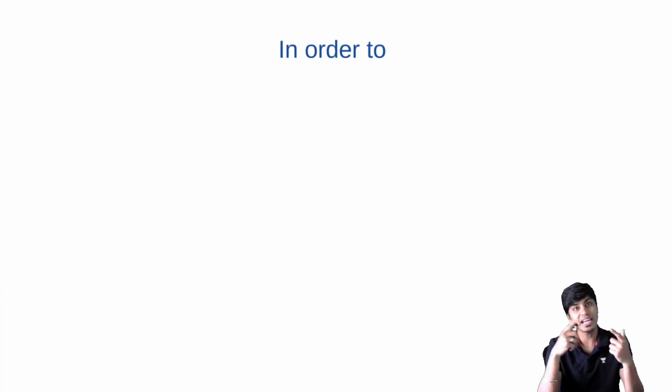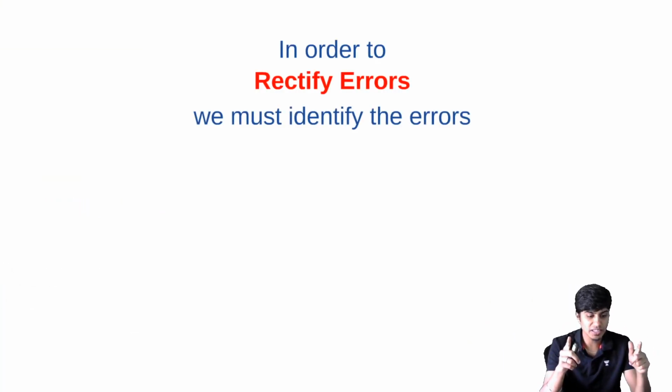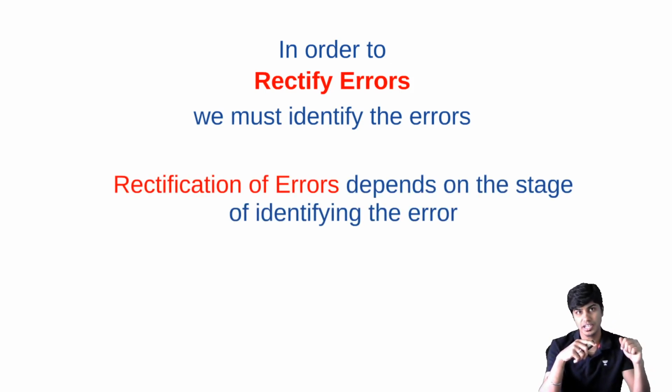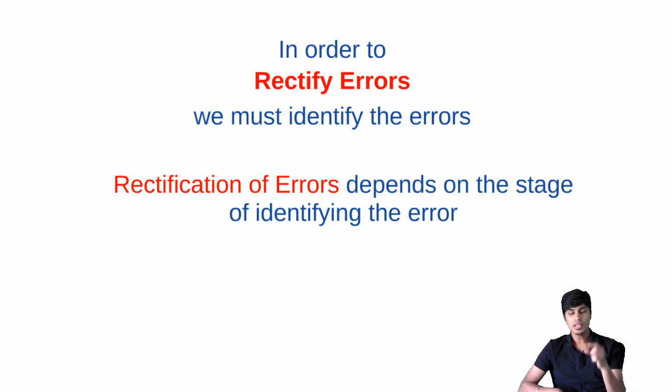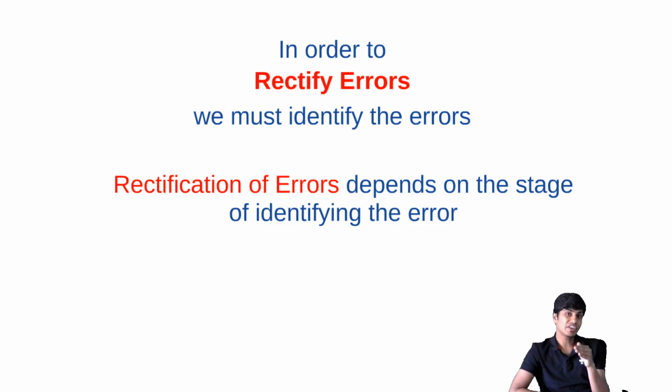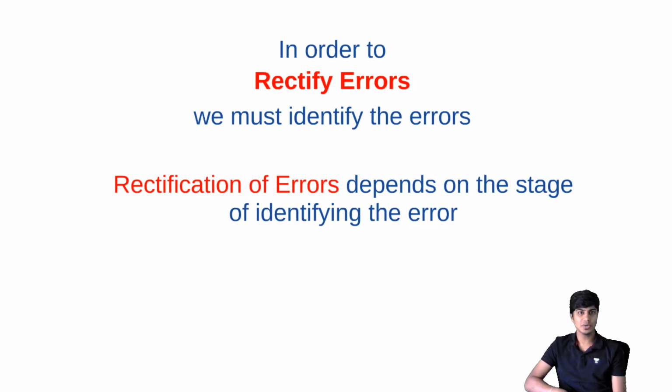And will the suspense account come in the rectification entry? This depends upon the type of the error. In order to rectify the errors, we must identify the errors, and it also depends upon the stage at which the error is identified. If the error is identified before we do trial balance, then there is no concept of suspense coming in. Why? Suspense account is opened only when trial balance does not tally. So though it is a one-sided error, if it is identified before trial balance, there will be no suspense account in the rectification entry. So that is something that we need to remember. So rectification happens depending upon the stage at which the error is identified.